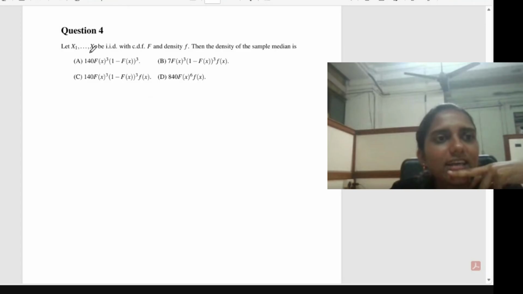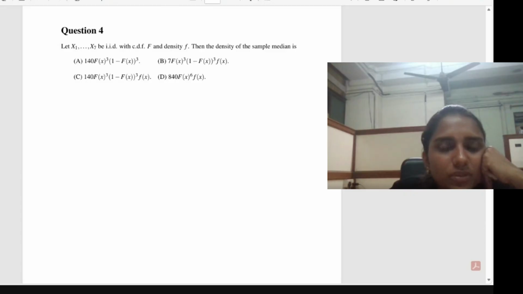I already said the idea that you have to arrange these observations and then take the middle one. So how will you arrange this?